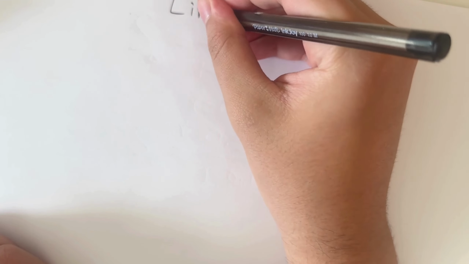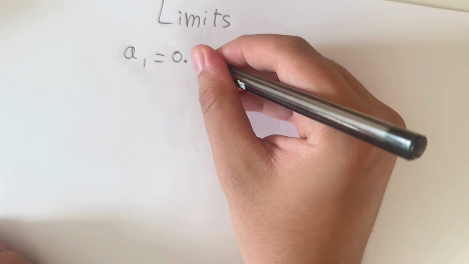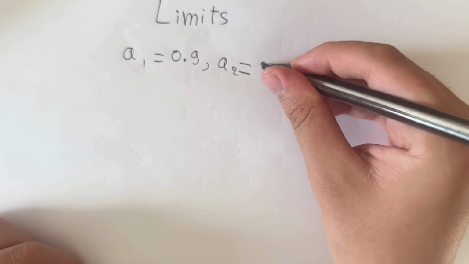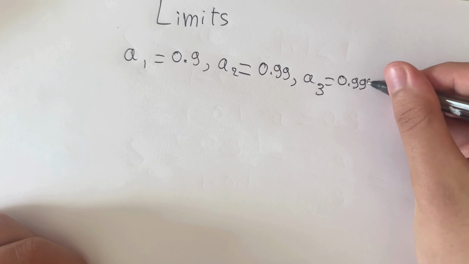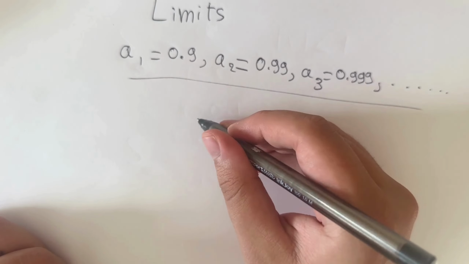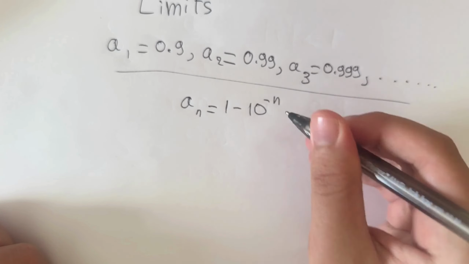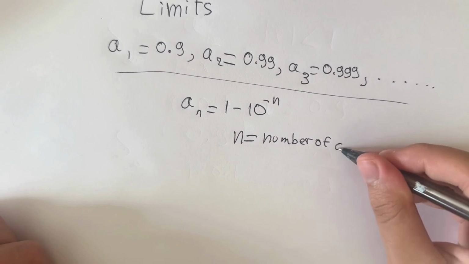Now let's use limits to prove once again that 0.999 repeating is equal to 1. Let's think about 0.999 repeating as a sequence of numbers getting closer and closer to 1. Each term in this sequence has more 9s, therefore getting closer and closer to 1. How close does it get? Let's use limits to find this out. We can define a sub n as equal to 1 minus 10 to the negative n, such that n is the number of decimal places.